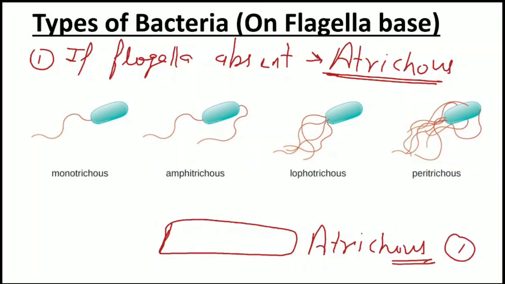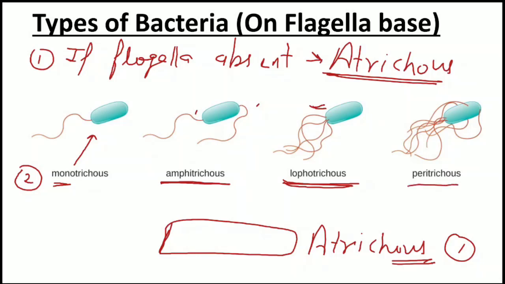The second type of bacteria has one flagellum on one side, and this is known as Monotrichous. Second, Amphitrichous. Amphitrichous means having flagella on both sides, this side and this side also. Third one, Lophotrichous. Lophotrichous means many flagella on one side.